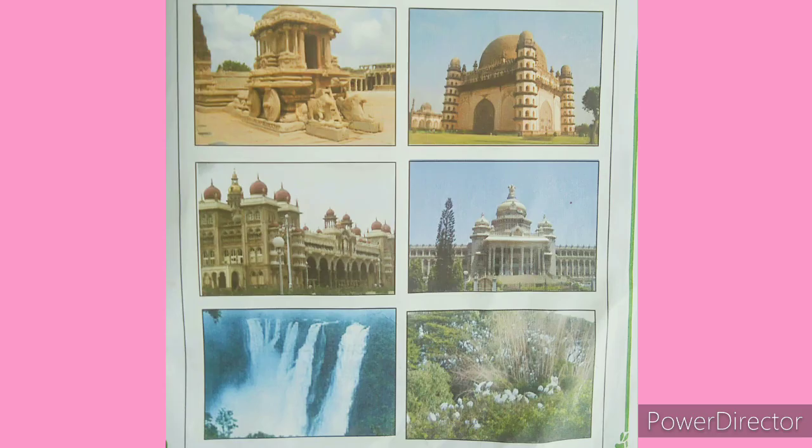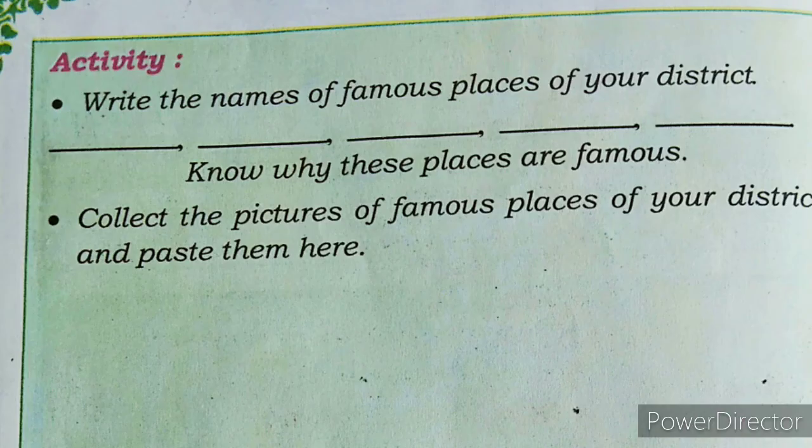Like this, in Vijaypura, Gold Gumbaz is very famous, and in Mysuru district, Palace is famous, and in Bengaluru district, Vidhan Sauda is famous, and in Shivamogga district, Jog Falls is famous, and in Mandya district, Kokkare Belluru Bird Sanctuary is famous. So like this, write the names of famous places of your district and complete this activity.